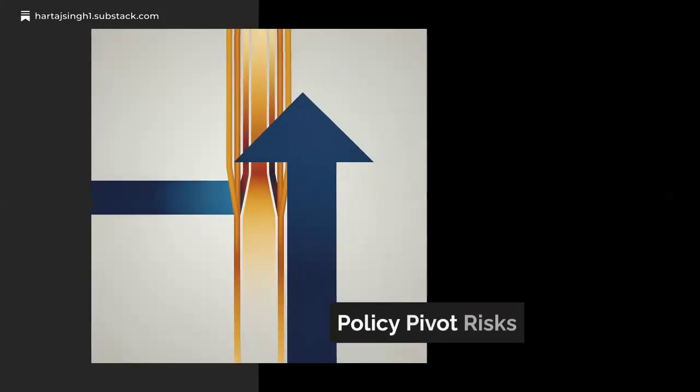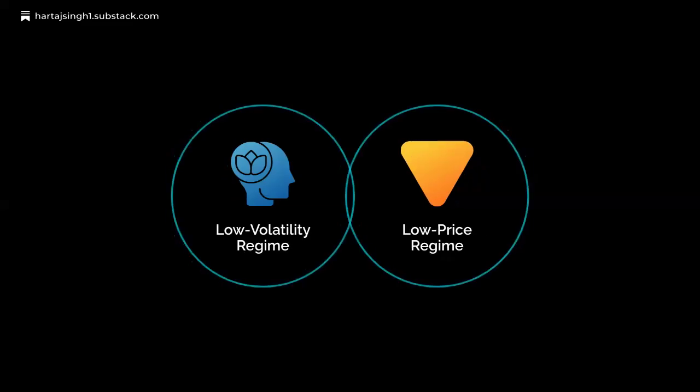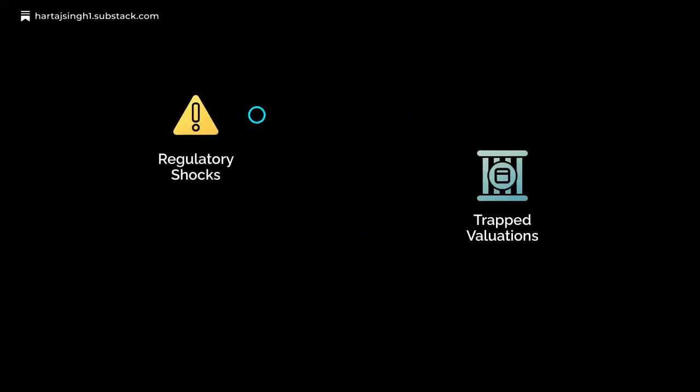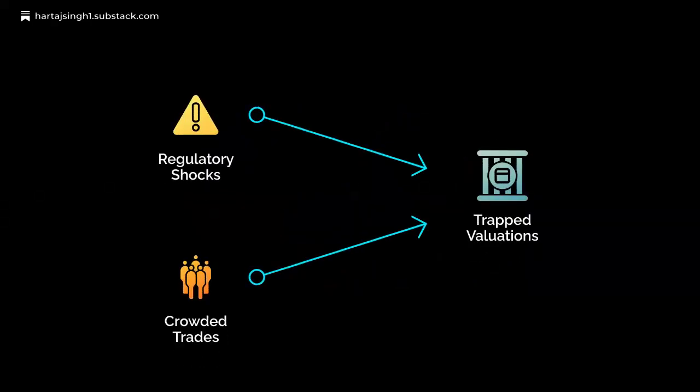Now let's look at what happens when policy pivots without liquidity improving. Low volatility can trap the sector in low prices, where calm markets hide the real problem. Regulatory shocks and crowded trades both threaten trapped valuations, risks that often go unnoticed.